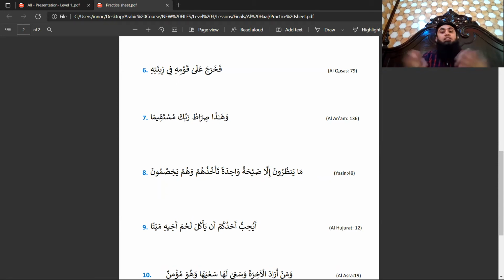Obviously, Siratu is not a preposition, which means that Siratu and Rabbi are mudaf mudaf ilay, but at the same time, Rabbi and Ka are also mudaf mudaf ilay, which means Siratu is mudaf, Rabbika is mudaf ilay, and mudaf ilay itself is also mudaf mudaf ilay. So basically, Siratu Rabbika will become one thing. Haza, this is Siratu Rabbika, path of your Rabb.